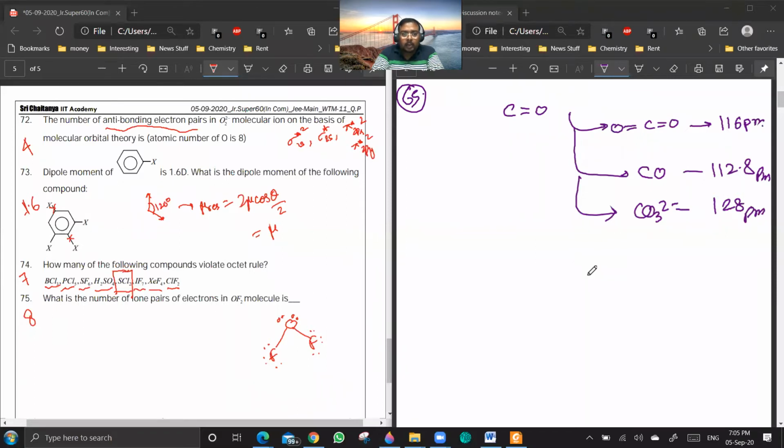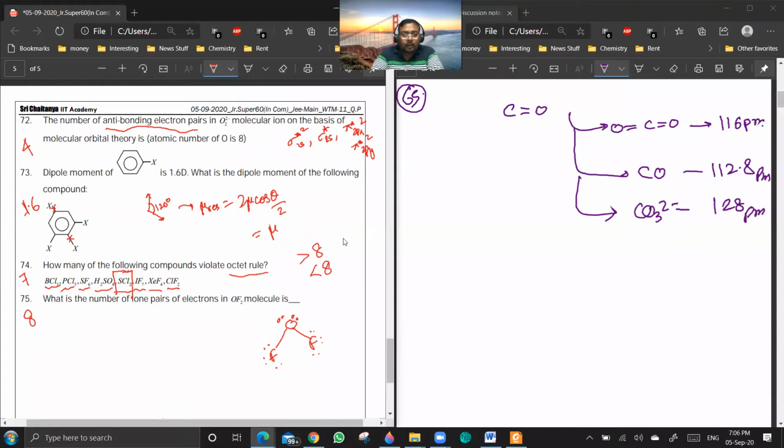Now see, it is saying which one of them will be violating the octet rule. Violating octet rule means either the number of electrons are more than it or less than it. So BCl3, PCl5, SF6, H2SO4. Except for SCl2, all will be violating the octet rule. Are you getting a point?